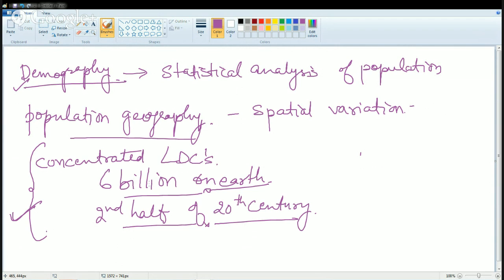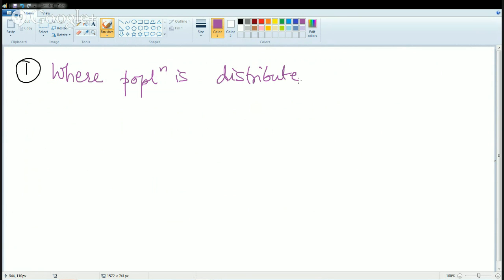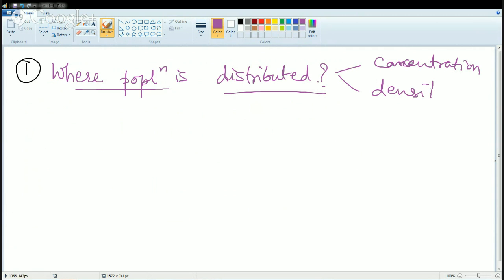Now, when we talk about population, there are a few fundamental concepts that we need to understand. There are a few reasons why we study population geography. So when we study population geography, we try to answer where population is distributed. That's the first and foremost issue that we would be understanding. When we talk about where population is distributed, we talk about distribution in terms of concentration and density. So these are the two fundamental concepts that we try to study while understanding population distribution.